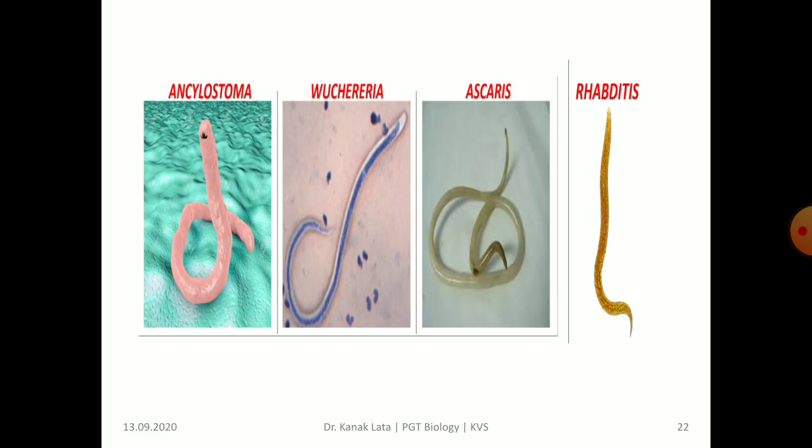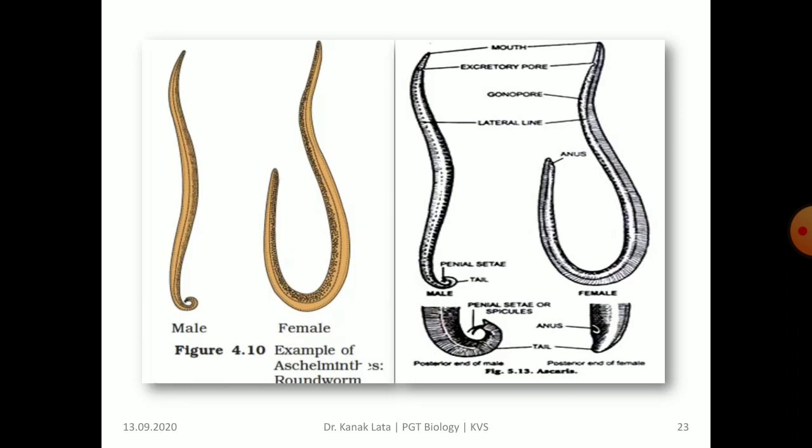In the given figure you may observe Ancylostoma, Wuchereria and Ascaris as well as Rhabditis. You can observe that all are cylindrical. Here it is about male and female Ascaris. You can see here the female is longer than the male.